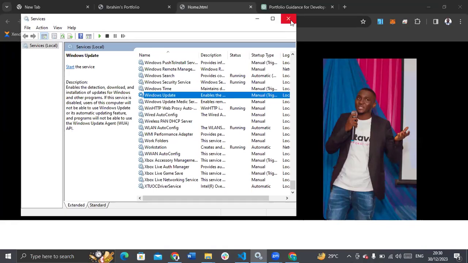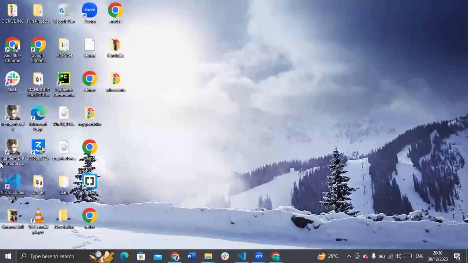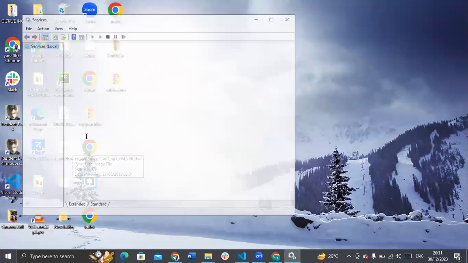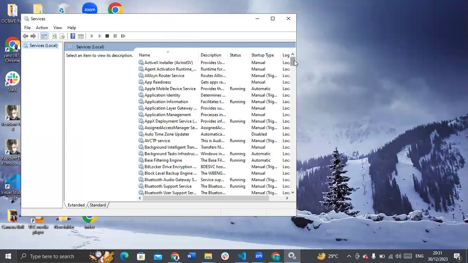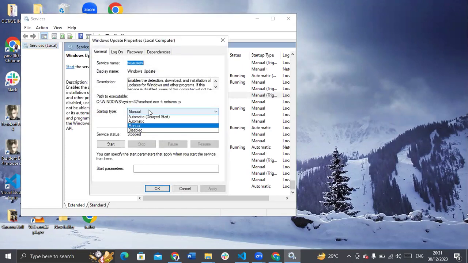So I will give you the solution. Once you connect your hotspot, go to the run command. Can you open run? Yes. Good. When you come to this run command, you type services.msc and hit OK. You must not tamper with anything here, please. Just go straight to what brought you here: Windows Update. Put it on disable, then you click on stop.